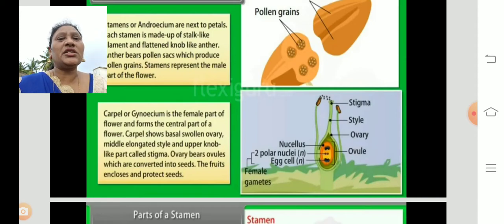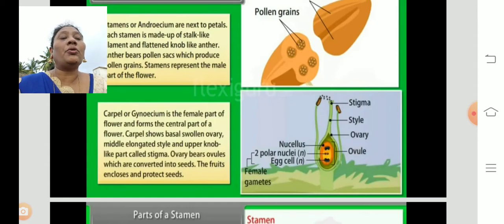Pollination is the initial stage of sexual reproduction in flowers. The style helps to transfer the male gamete. When the pollen grains reach the stigma, they start to produce a pollen tube, and the style helps to transport the pollen tube.